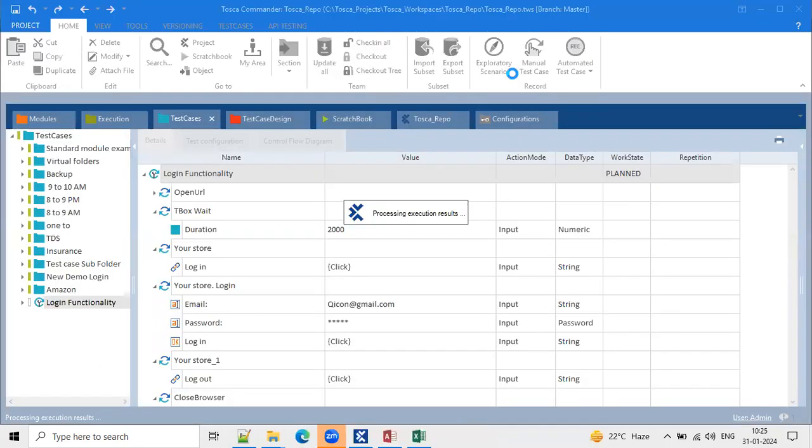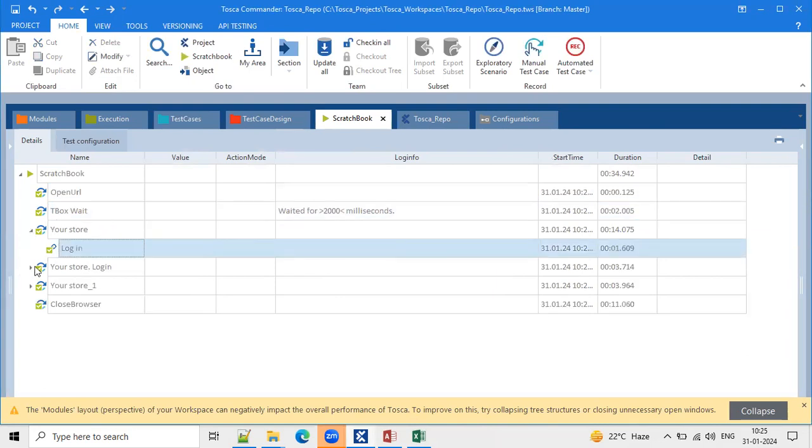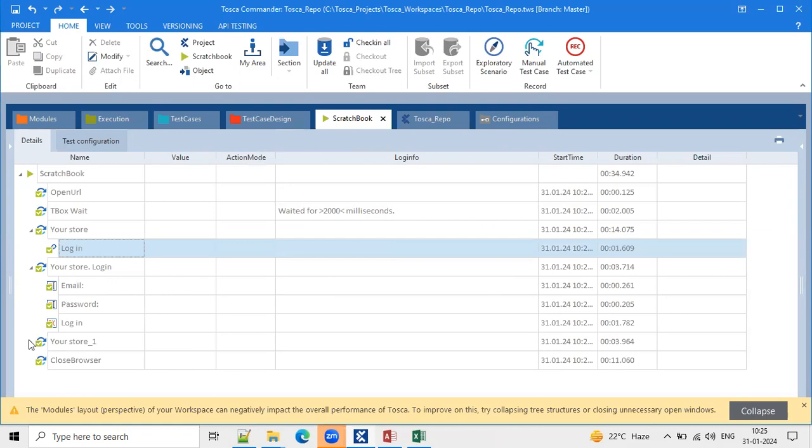So I'm not doing anything manually, team. I just execute the script. That's it. So if you see the execution result here, the page is open. I'll show you. Still this execution result is processing. You can see now. So open URL is executed and the wait is also executed, and entering of email ID, password, everything has a green color tick mark. That means successfully